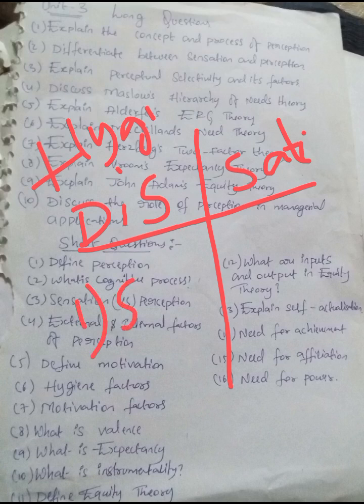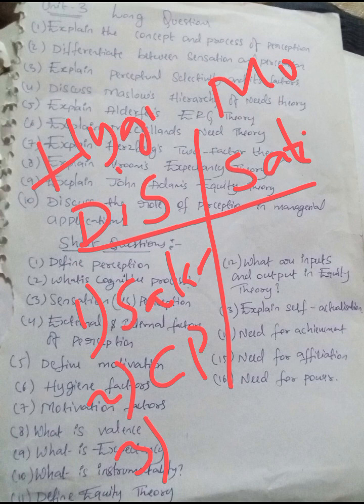The first point is salary, the second is company policy, the third is working conditions, and the fourth is job security, supervision, and interpersonal relations. These do not motivate but prevent dissatisfaction, so we call them hygiene factors. The other factors we call motivational factors, which increase satisfaction.